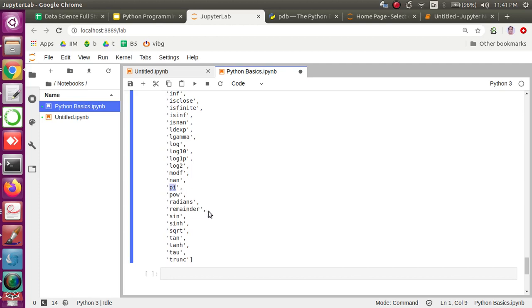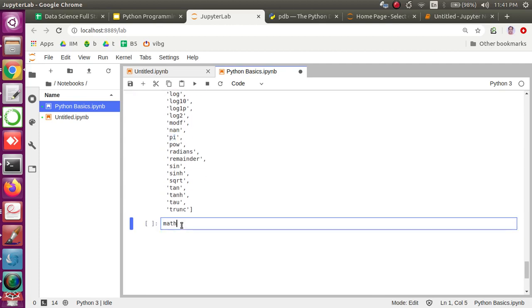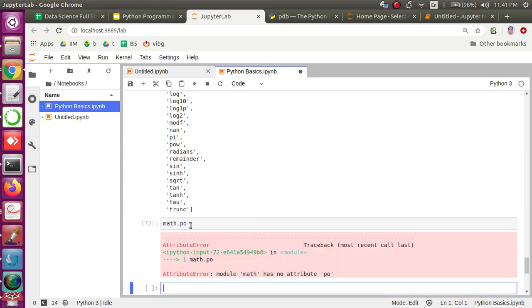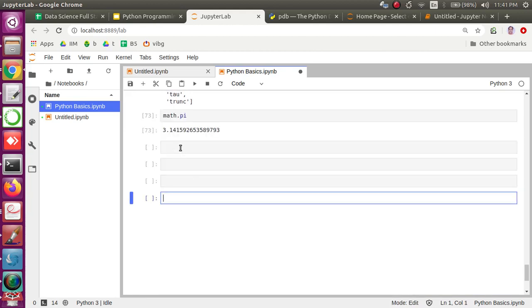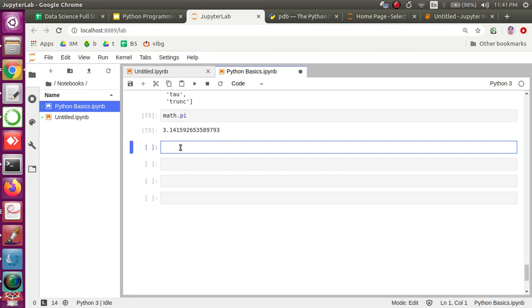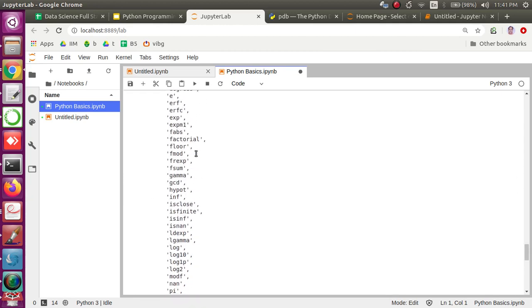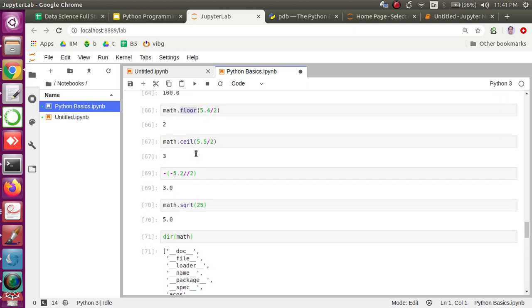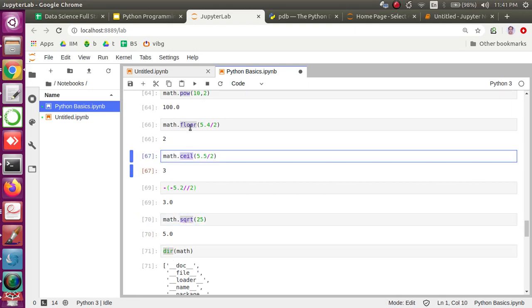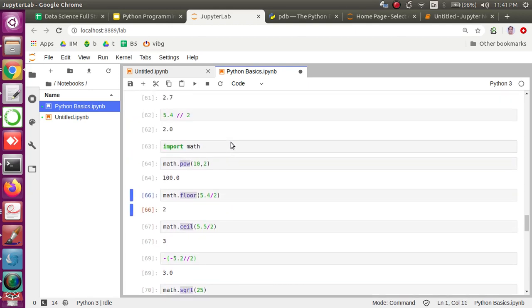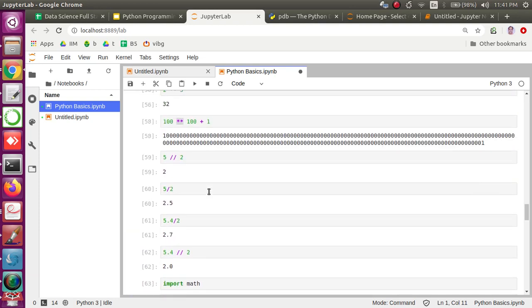For example, pi, right? What is the value of pi? So math.pi gives you the value of pi. You can use that very well. So this is about a module. We learned a new keyword called import and a new built-in function, that is dir. But remember, sqrt, ceil, floor are not built-in functions, but module functions.